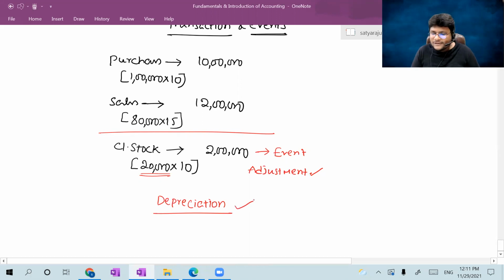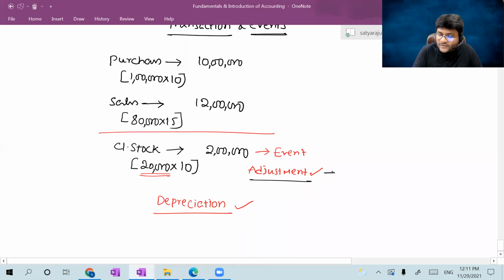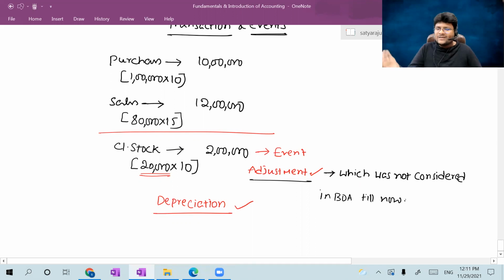Yes, it is possible. Now my question is, what is the meaning of adjustment? Adjustment is nothing but, consider this, which is very, very important, that which was not considered in the books of accounts till now. That is nothing but adjustment. Then what is the accounting treatment? Till now not considered. Now you can consider it.